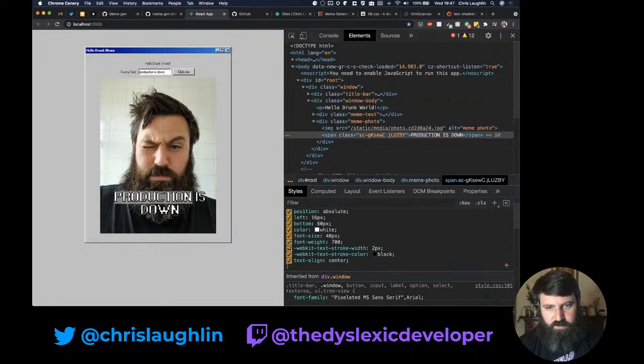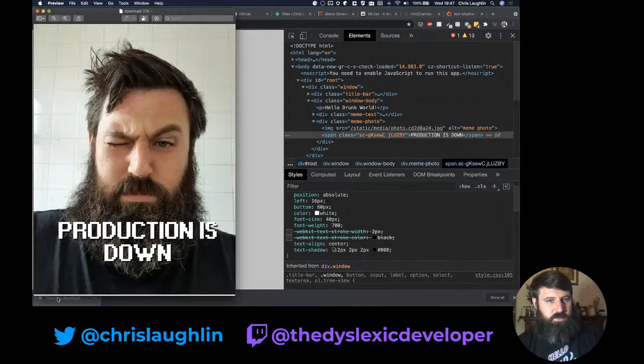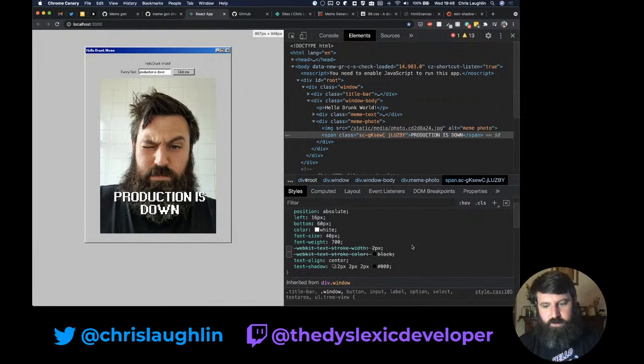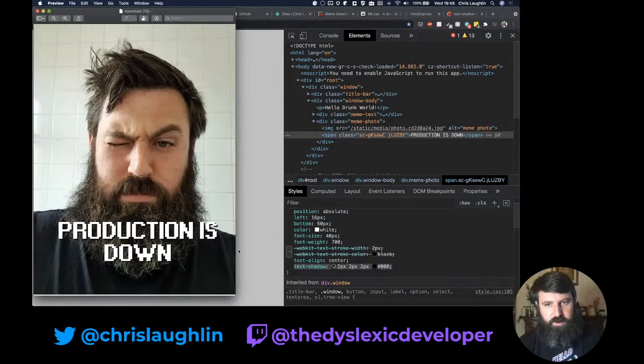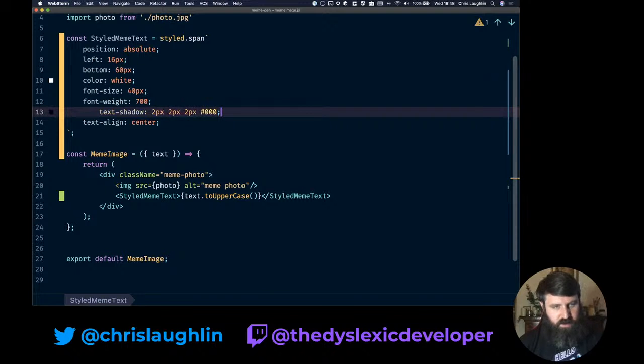So we'll get rid of the WebKit stroke and apply this to see. I did something. What if I bump these values up by 1? That kind of looks cool. So let's print that. I have a feeling it's canvas. No, okay, that looked good. That looks far better. Yes. Thank you, Jet. We're gonna go with text shadow instead of our stroke style, because that'll come out in our canvas print.